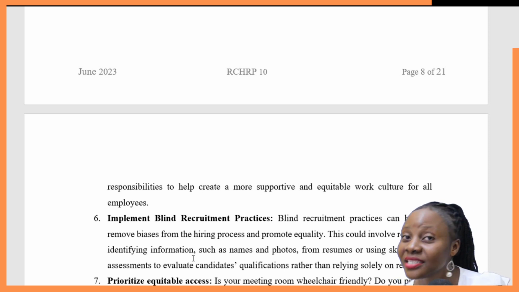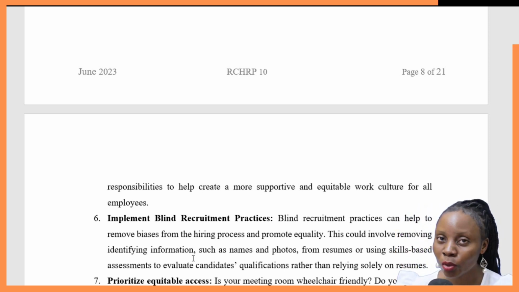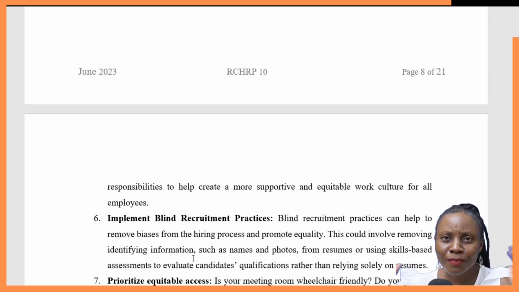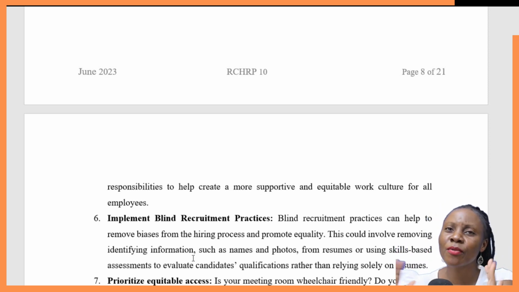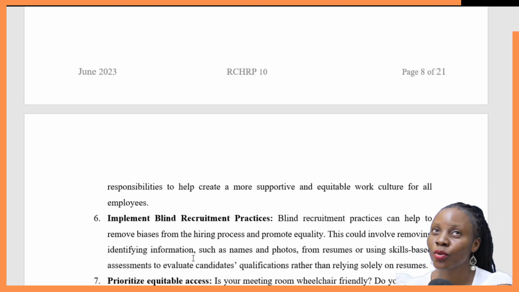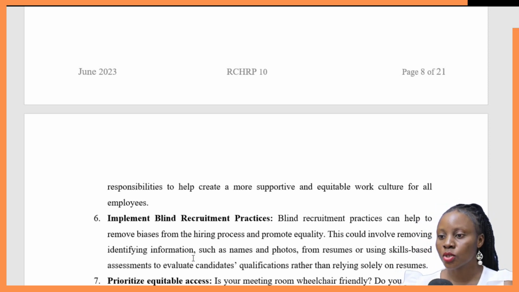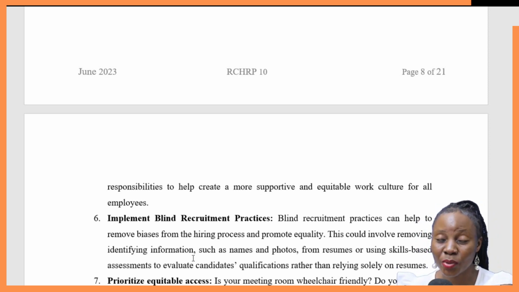Whether your relative or your uncle or somebody you know is there, you'll not be able to identify that. You just do the recruitment process, knowing that these are just people who need the job, so let's do it in a very fair way so that everybody gets a chance, not through 'this is my aunt' or through bribery. So that can also help when it comes to equity and fairness.